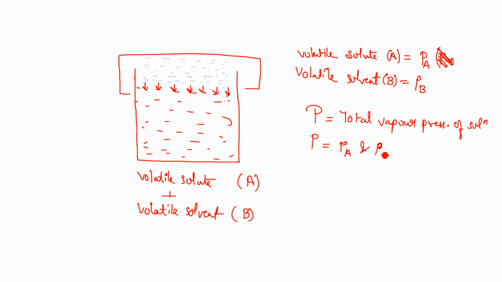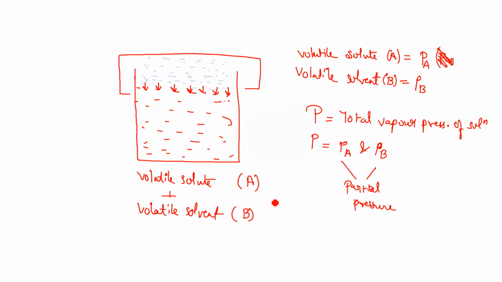This pA and pB, in the total vapor pressure of the solution, will be called the partial pressures of the components.